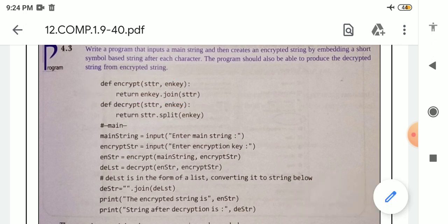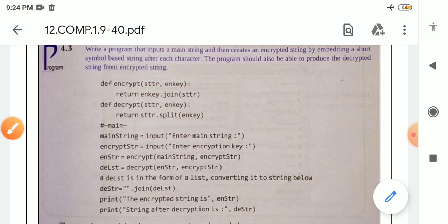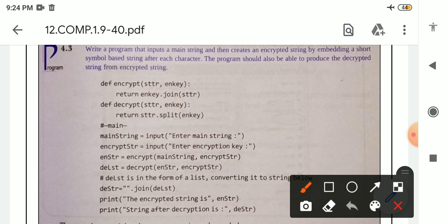So this is the function header, and in the body of the function, return en key, which represents the symbol which will be added with the string, dot join, join is the name of the function containing str. str is the name of the variable, which contains the actual string. Why? Because when we are encrypting the message, meaning the information, the string, it will be added with the symbol.